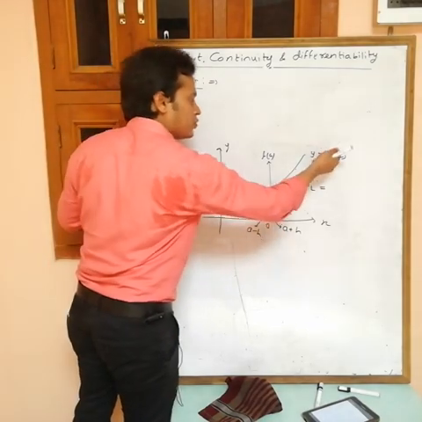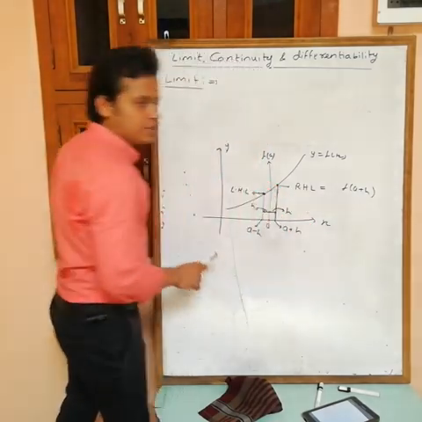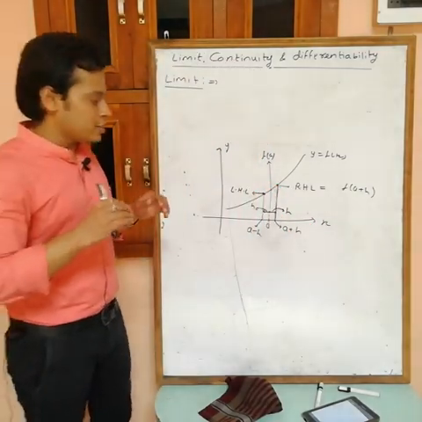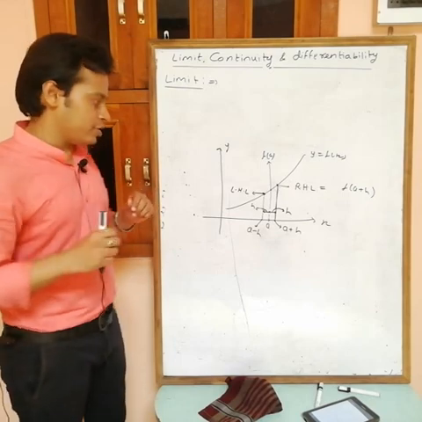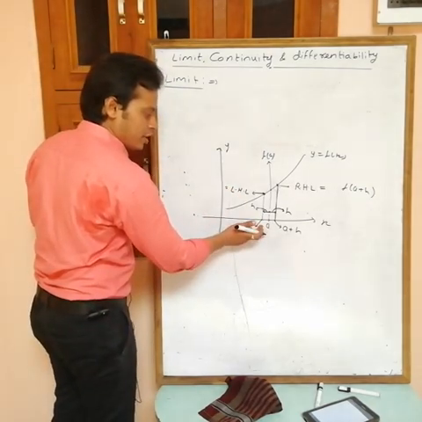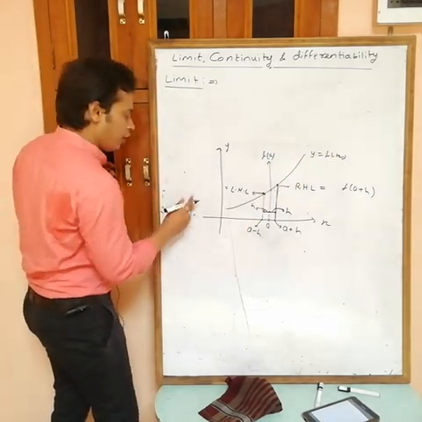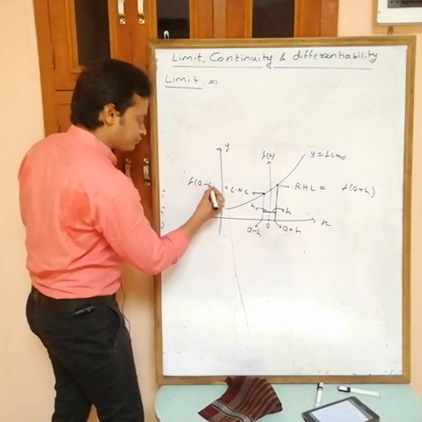Put x equals a plus h. What are we getting? f(a plus h). This is the RHL. So RHL at x equals a is f(a plus h), and LHL is the value of the function at x equals a minus h. Put x equals a minus h, then the value of the function is f(a minus h).